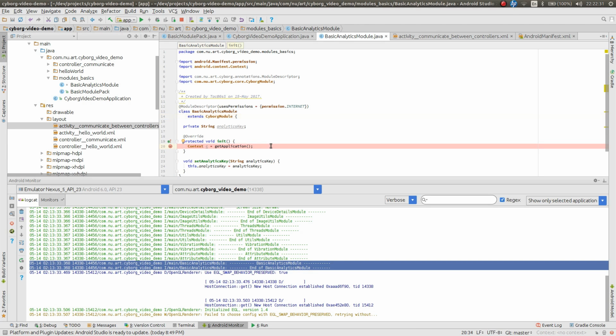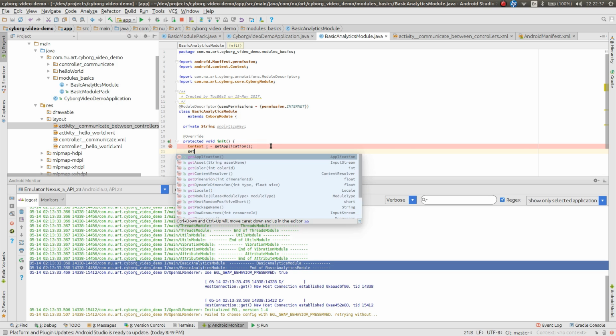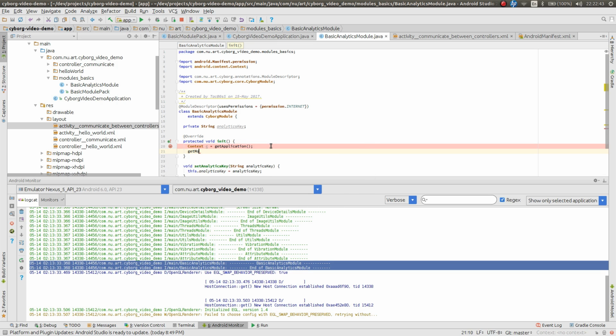The easiest way to access a module is simply by asking for it by its name. So you can just ask our basic analytic module to get module, and we'll provide the class of the module that we would like. And let's ask our basic analytic module.